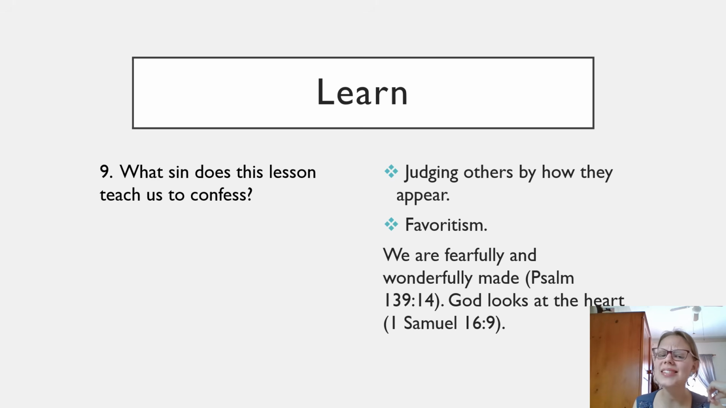Learn. What sin does this lesson teach us to confess? It teaches us to confess judging others by how they appear. So judging, like looking at them and judging them by their physical appearances. Favoritism. The paragraph underneath is not part of my answers, it's just an extra paragraph. In Psalm 139, verse 14, it says we are fearfully and wonderfully made, and God looks at the heart. And this is mentioned in 1 Samuel 16, verse 9.